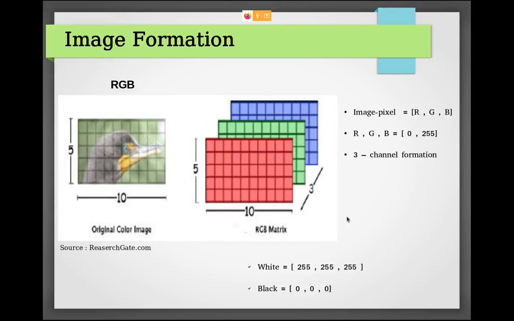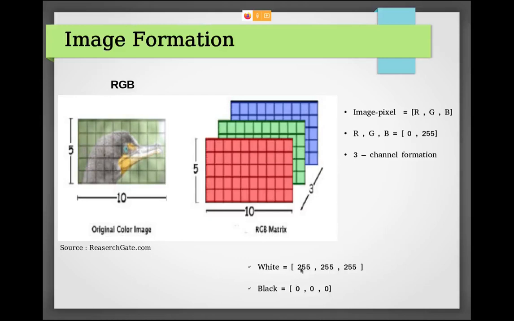Can anyone tell me what the value of RGB is for white? I have written it here. Okay, white means you have all colors.